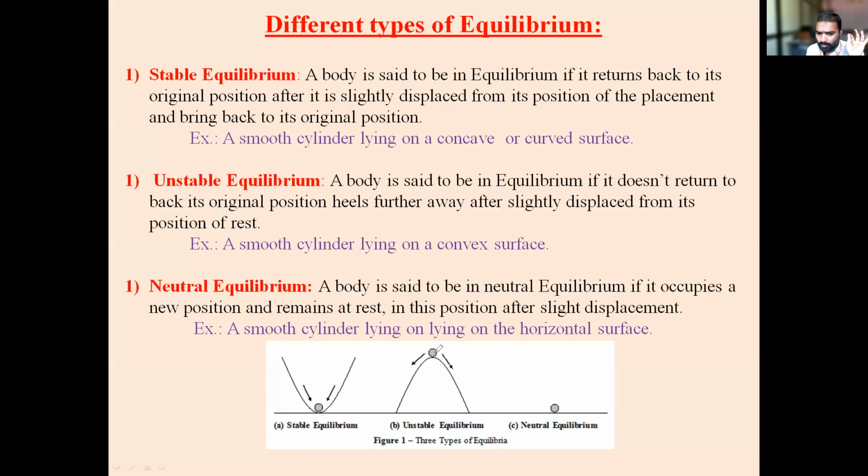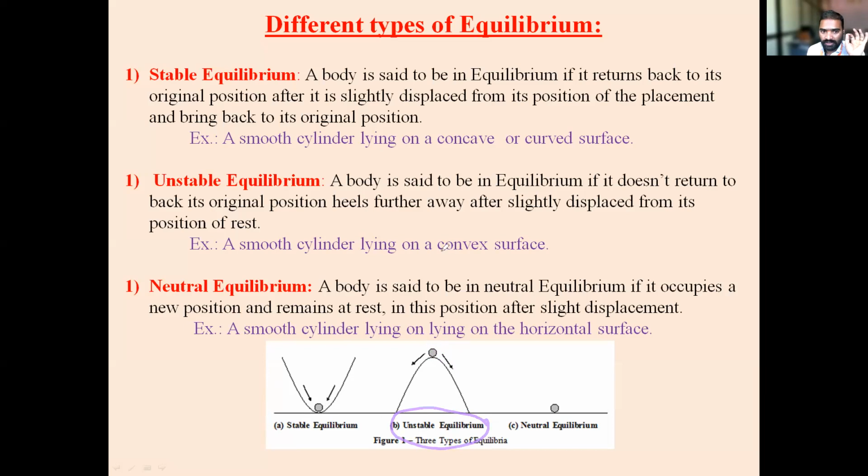Now apply a small force. After applying the force, it will move like this. Whether it will come back to its original position? No, sir. So if it is not coming back to its original position, then which equilibrium can you call it? Unstable equilibrium. It is unstable equilibrium.